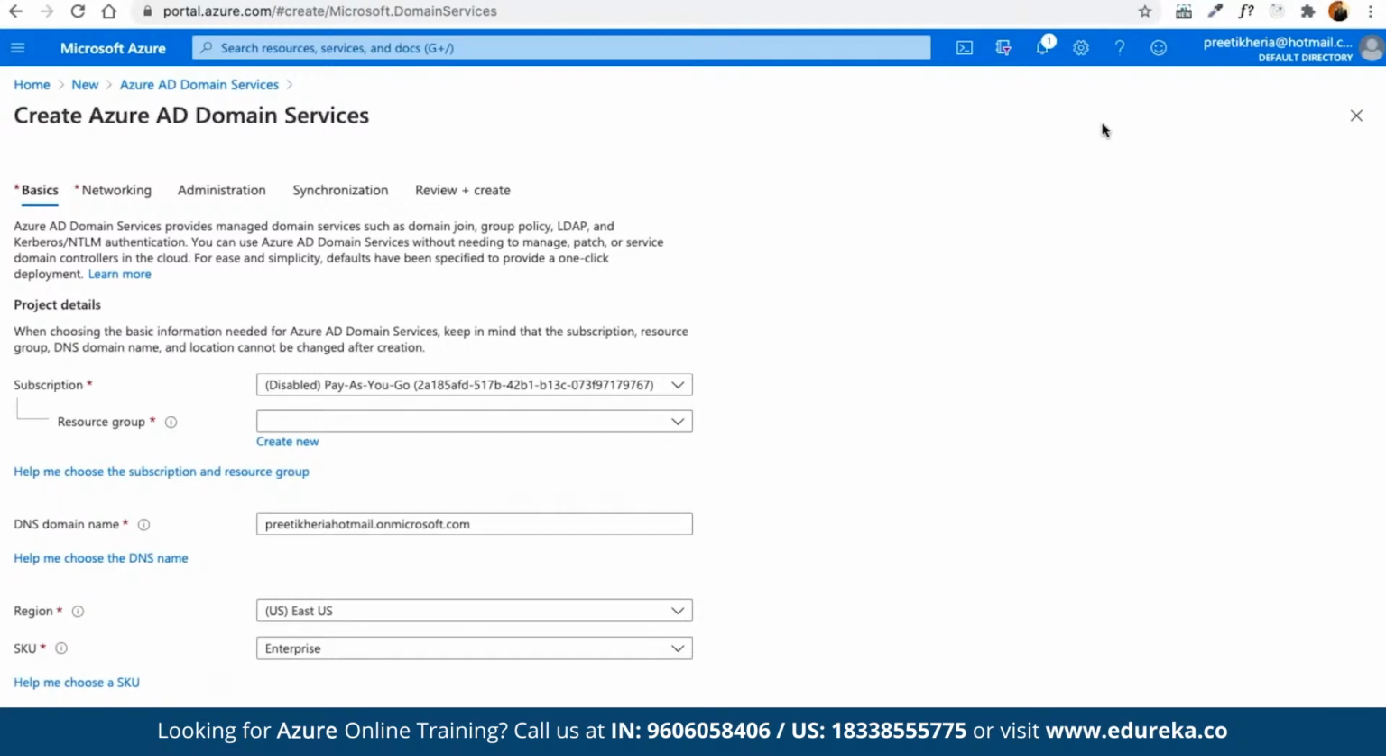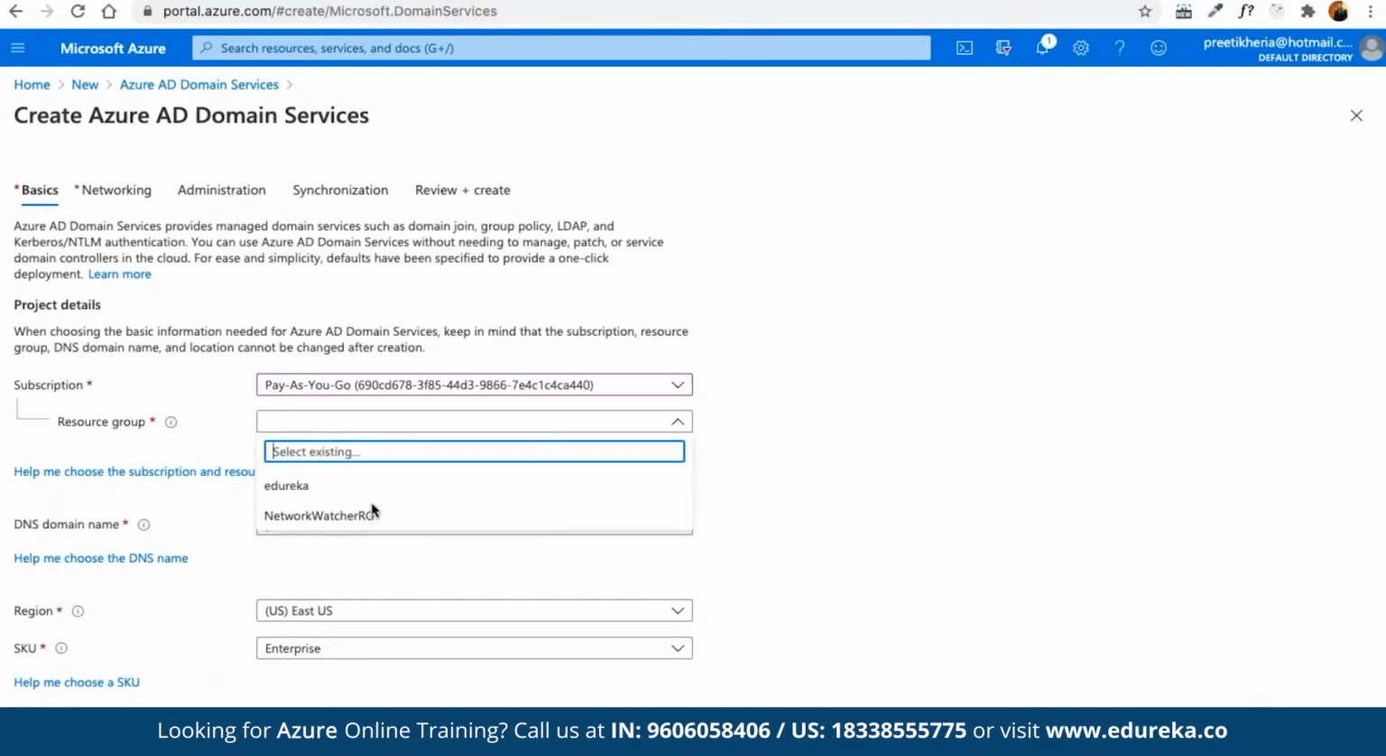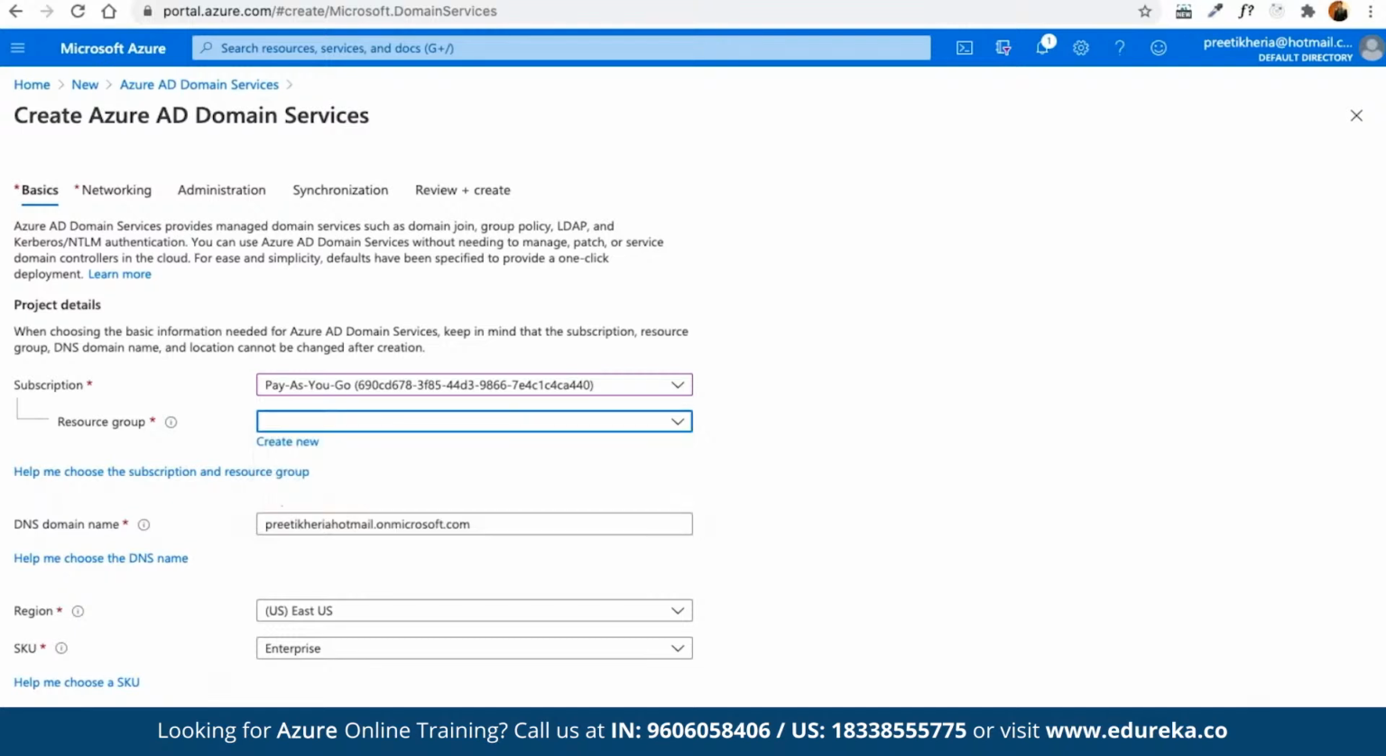First of all, we have to choose the subscription model that we want to go ahead with. And then we have to choose a resource group. A resource group is basically used for making sure that we are placing all the resources in a group, so that we can pick up any group and see which services are listed in that particular resource group together.